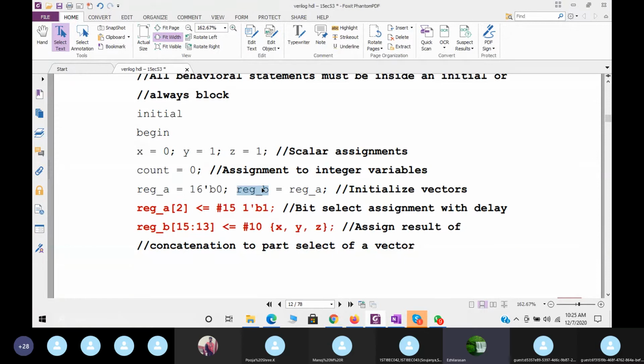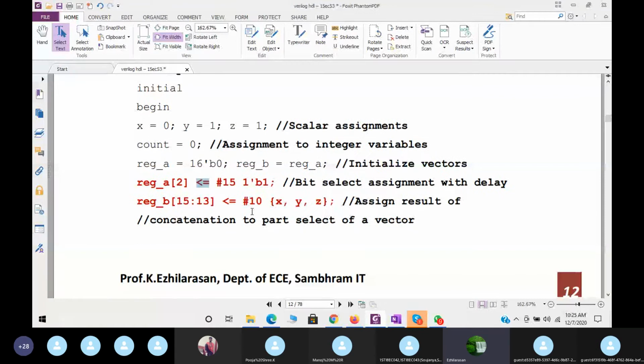Now you see the next example: reg_A[2] <= #15 1'b1. Here we used a non-blocking statement. This is a bit-select assignment with a delay. You can use the delay here also, or here also. That is called intra-assignment delay and inter-assignment delay. Now reg_B[15:13] <= #10 concatenation of {X, Y, Z}. Now count will be count + 1.